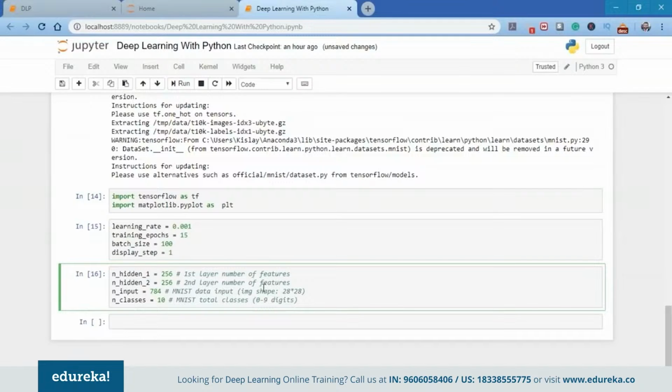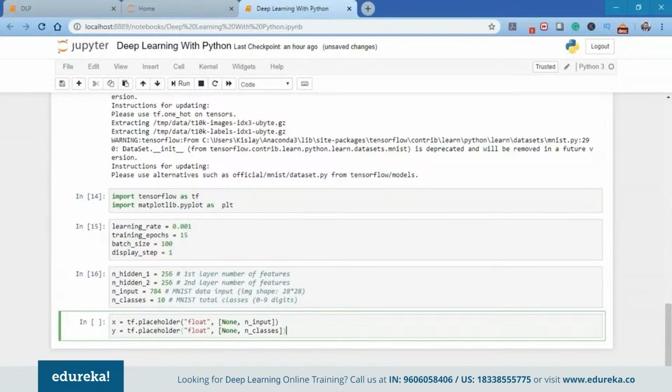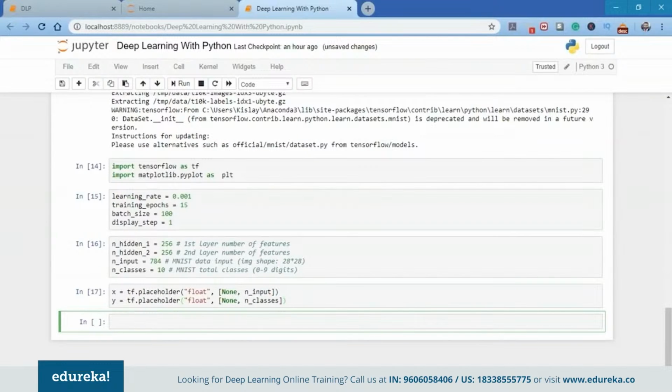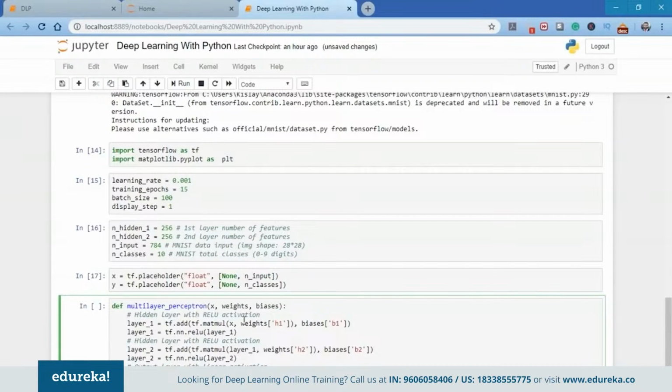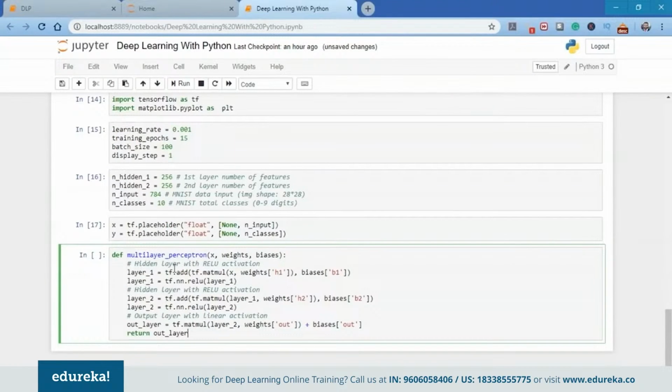After that, we're going to create a TensorFlow graph, and we're going to create the placeholders X and Y. One is for the input, one is for the output. Now the next step is to create our model. For that, we're going to create the hidden layers. If you have a close look at the definition of this multi-layer perceptron, we have the input X, the weights and the biases.